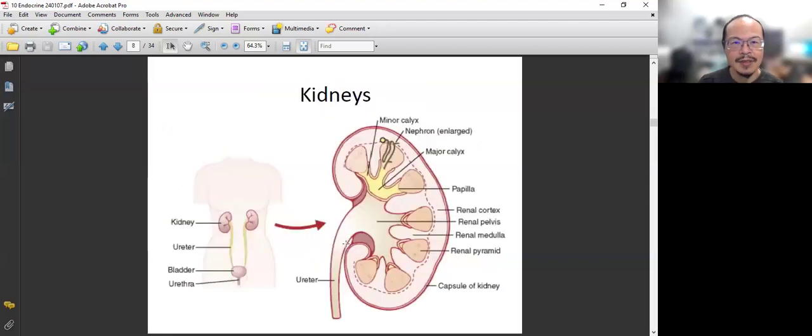And another one is, so here it shows you the ADH location, all right? Where is it from? It's from the posterior pituitary gland. Now, where does it act on? It acts on the kidney. Yeah, it acts on the kidney, where we commonly form urine. You have the nephron, and the ADH acts on the nephron to cause water retention, so you reduce the urine production.